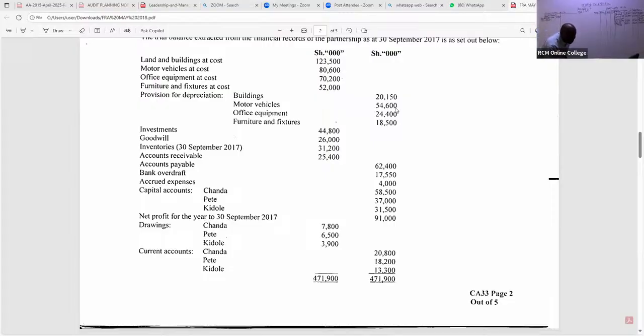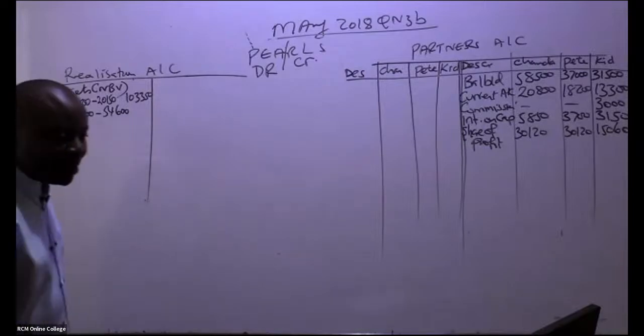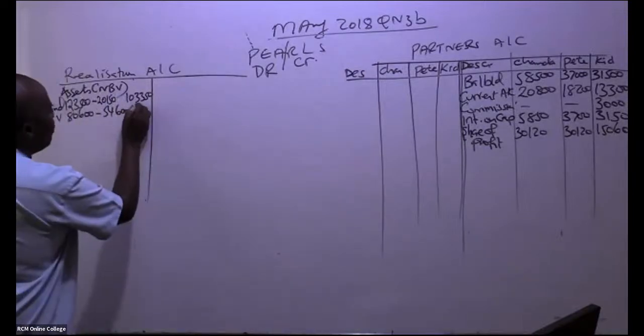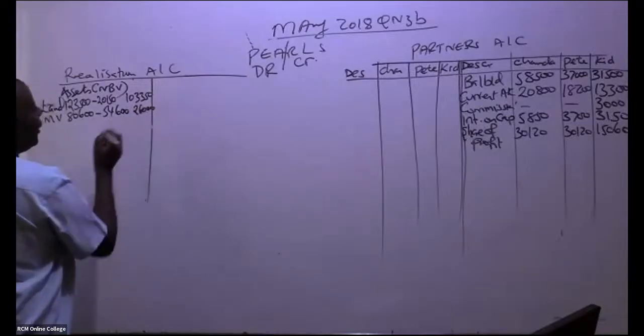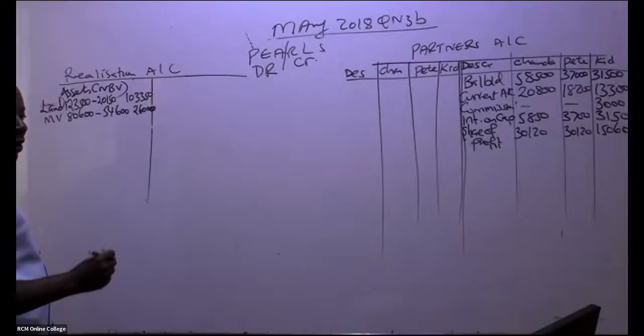It is 54,600. So is there somebody who can give me a number to write for motor vehicles? I'm being given 26,000. Thank you so much. Great. We are doing very well.